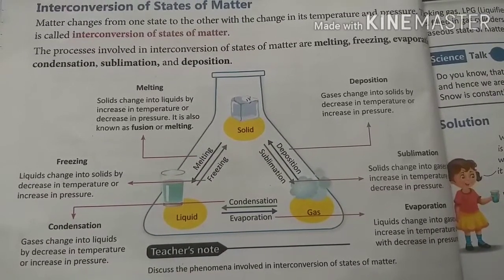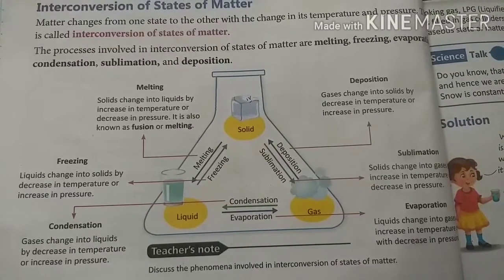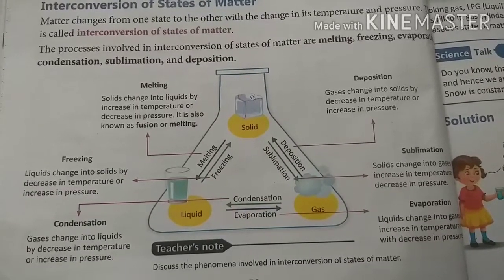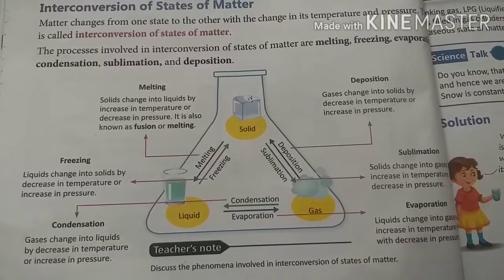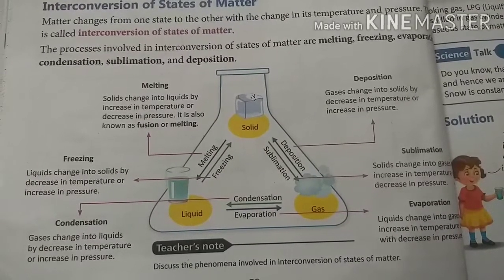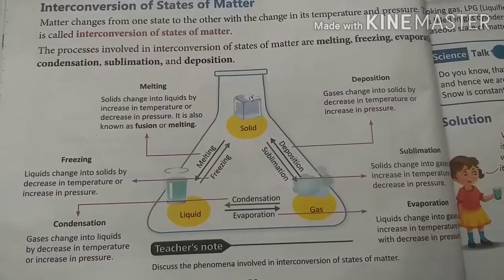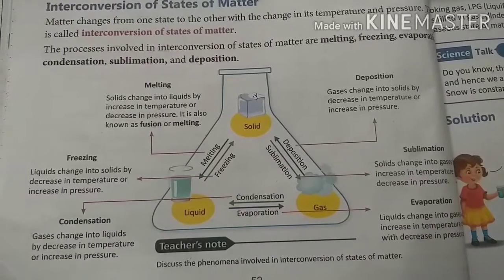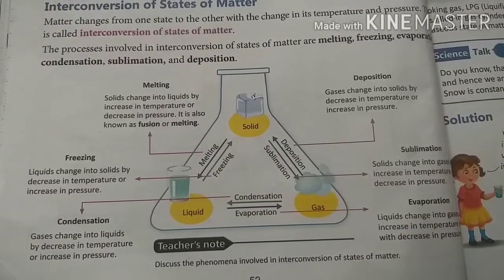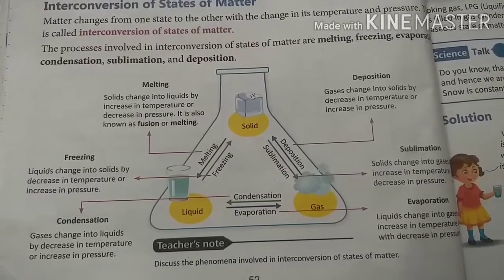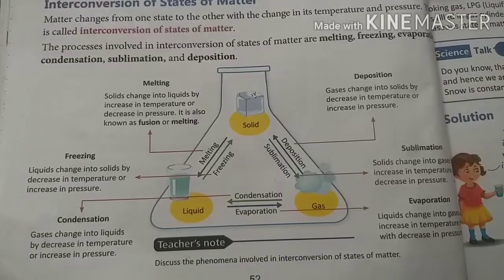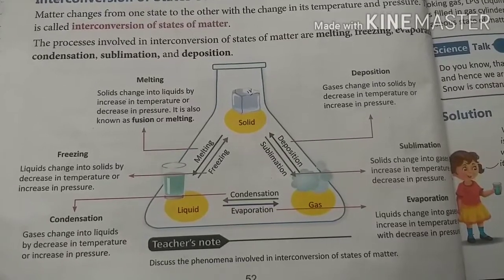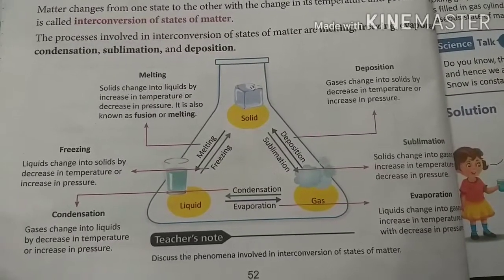What is freezing? Have you understood melting? Now I am telling you about freezing. As we keep water inside the refrigerator or freezer, after some time water converts into ice. So this is freezing. How is freezing going on? By giving low temperature, because in the freezer the temperature is less. So in the freezer water is converting into ice.